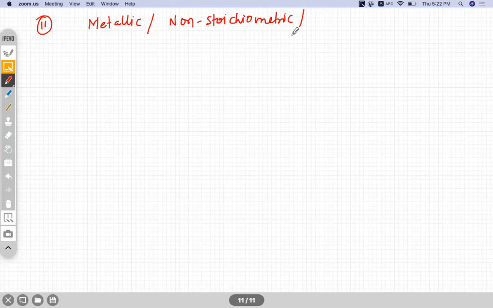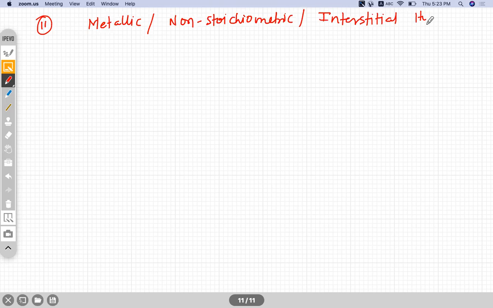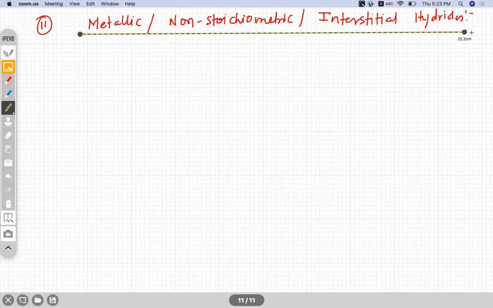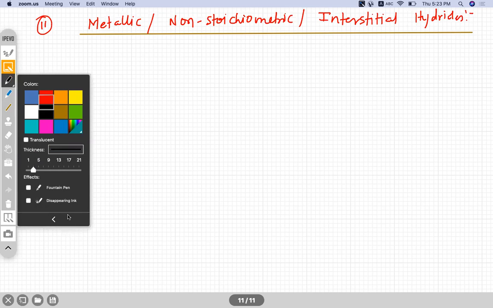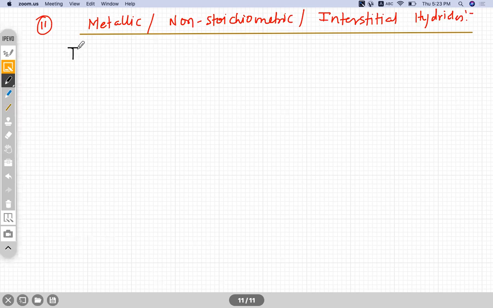Metallic non-stoichiometric, or we also call it interstitial hydrides. Write down these type of hydrides. These are just information, okay?